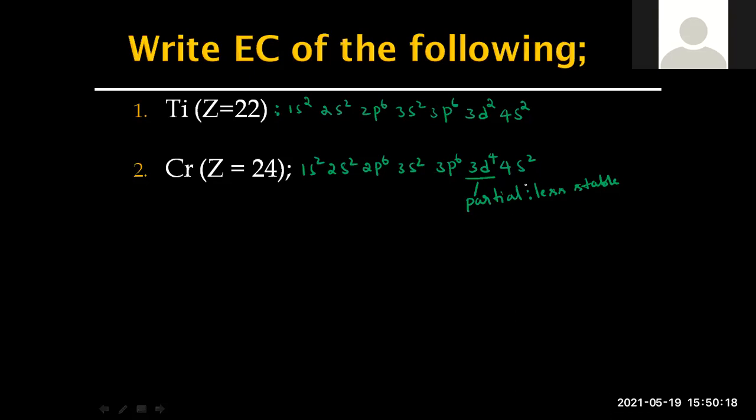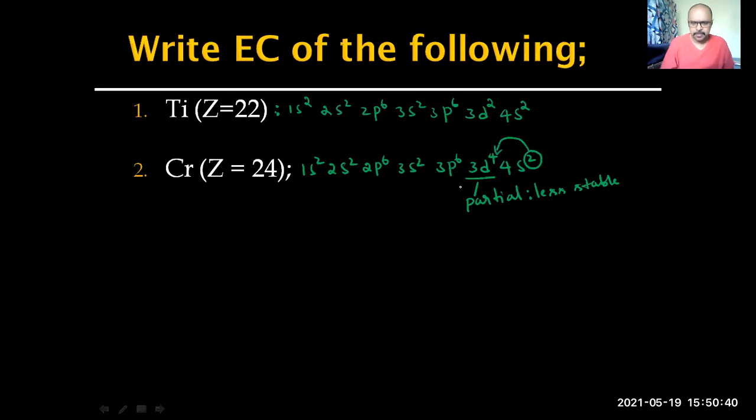Less stable. To attain stability, it has to become either half filled or full filled. Both are stable. So inside the chromium atom, rearrangement of electrons takes place to attain more stability. There is 4s2, it is completely filled, of course. But if one electron jumps to 3d, is it okay? So one electron jumps to 3d, 3d4 becomes 3d5, 4s2 becomes 4s1.